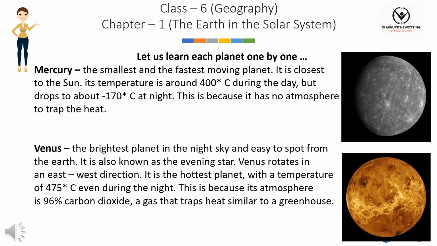Venus, the brightest planet in the night sky and easy to spot from the Earth. It is also known as the evening star. Venus rotates in an east-west direction. It is the hottest planet, with a temperature of 475 C even during the night. This is because its atmosphere is 96% carbon dioxide, a gas that traps heat similar to a greenhouse.